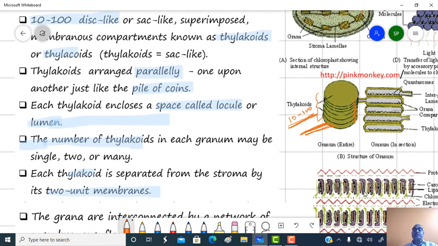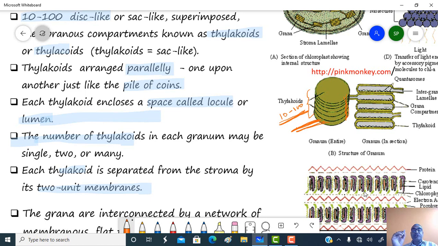Each thylakoid encloses a space, and that space is called a locule, or a lumen, or also generally considered a cavity. So this is the region which is called a lumen or locule. The number of thylakoids may be, as we mentioned here, 10 to 100, but it may be single, it may be two, or it may be many.